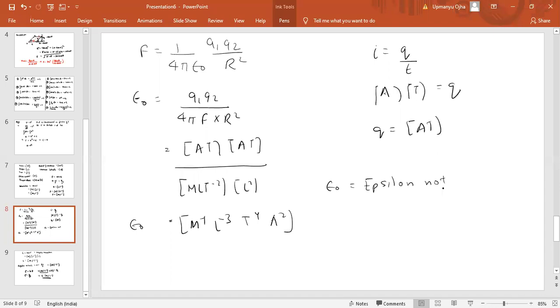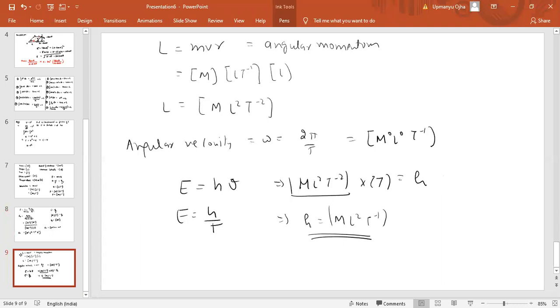Projectile. I think sir has not taught you up till now. Is that correct or not? So let him teach first. It is a doubt clarification class; what all has been taught to you, that you have to clarify. Projectile sir has taught you. Epsilon naught, I'm telling you, is the permeability of the free space. That is the symbol for that.